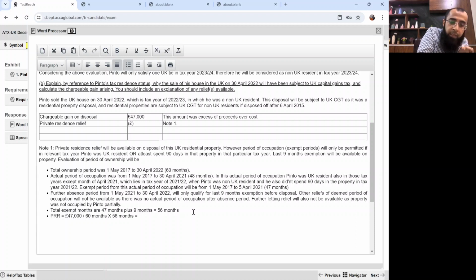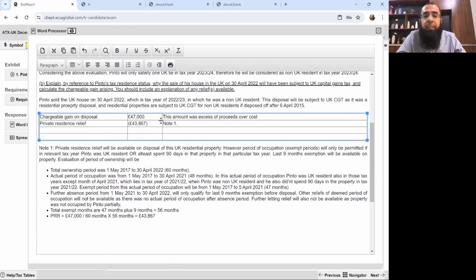I will repeat the things also, so just listen to me carefully. So the PRR will be 43,867 pounds. So this is my PRR, 43,867 pounds.